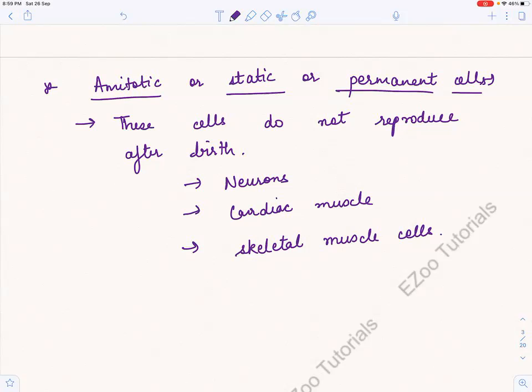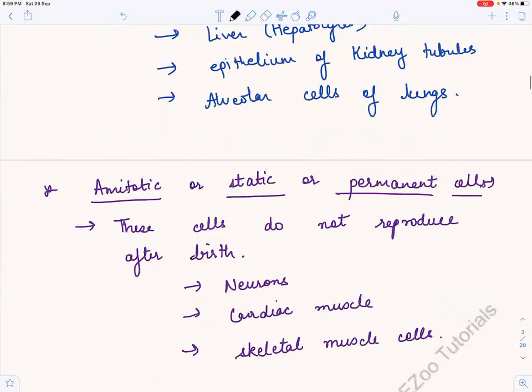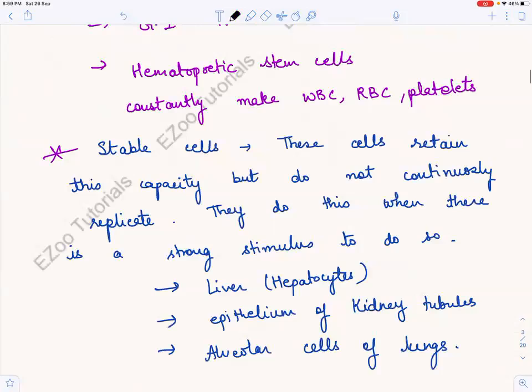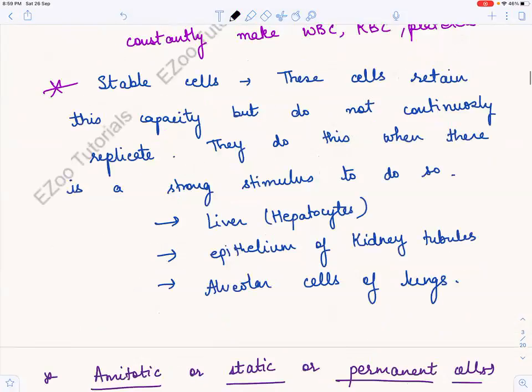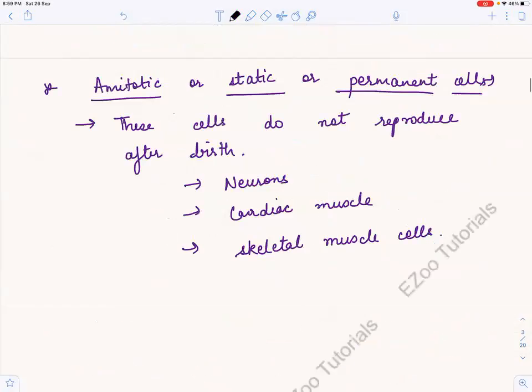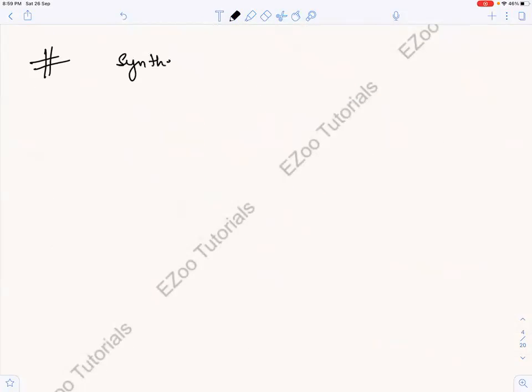Chalo, we were doing the G1 phase, we had done it. We just stopped and we began to do these three types of cells: proliferative cells, and then stable cells, and then amitotic or permanent or static cells. Chalo. Now we have to come to the synthetic phase. Now the cell has come in the synthetic or S phase, right? So synthetic phase or S phase. What will happen in the synthetic phase?